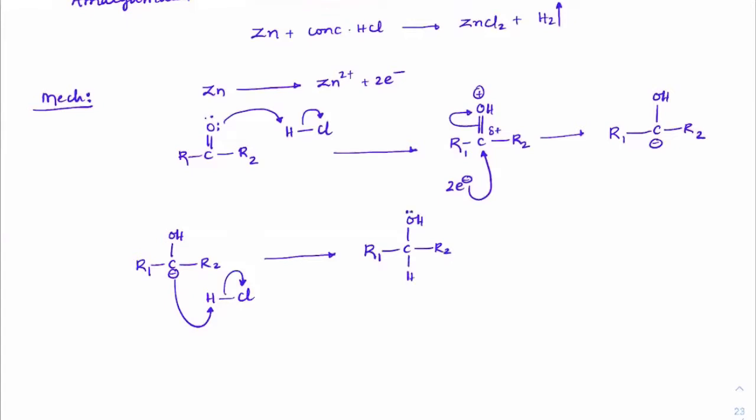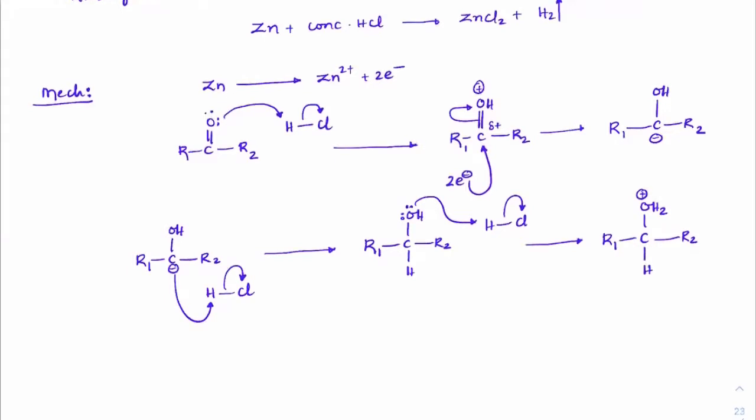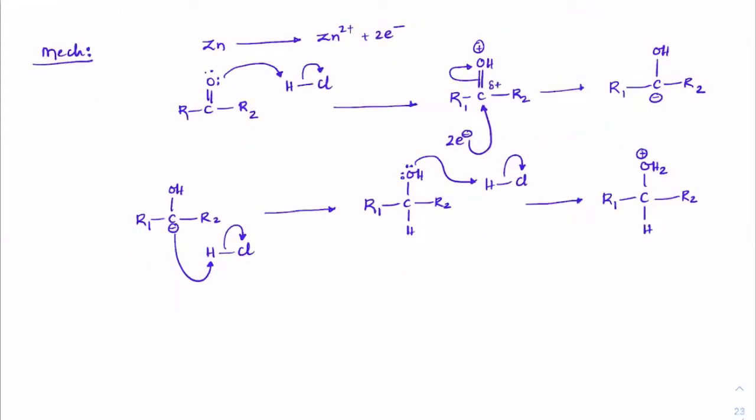See, oxygen still has a lone pair, so it can again act in an acid base reaction, extract a proton from the acidic solution, and it makes OH2 plus here. Again, OH2 plus is a strong electron withdrawing group because of this charge.